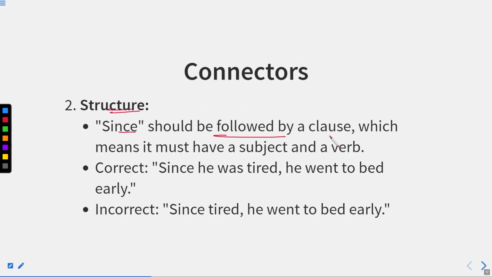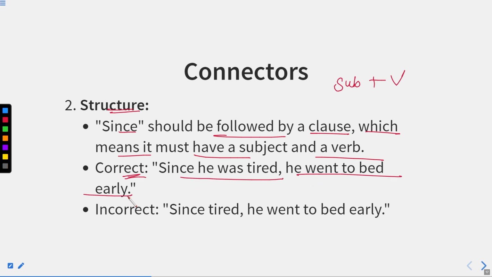Structure: since should be followed by a clause, which means it must have a subject and a verb. Okay, this is the subject, and after that we have a verb. Correct: since he was tired, he went to bed early. Okay, so this is the correct sentence. Here you can see that since he was tired is the reason, and due to this he went to bed early. So this is the effect or the outcome. Okay, so we are beginning the sentence with since.